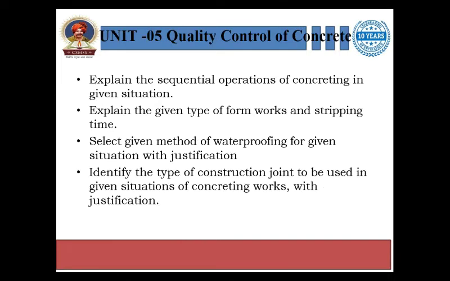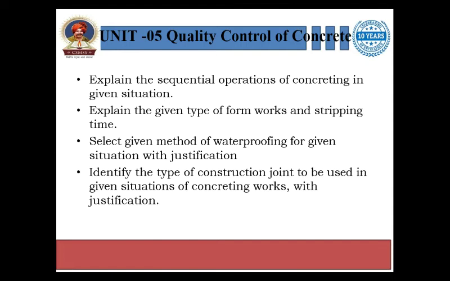Then unit 5, quality control of concrete. In this unit you have to study what are the methods to control or maintain the quality of concrete. In short, the brief introduction about this unit is: explain the sequential operations of concreting in the situation, explain the given type of formwork and stripping time, select the given type of waterproofing for given situation with justification, identify the type of construction joints to be used in the given situation of concreting works with the justification.